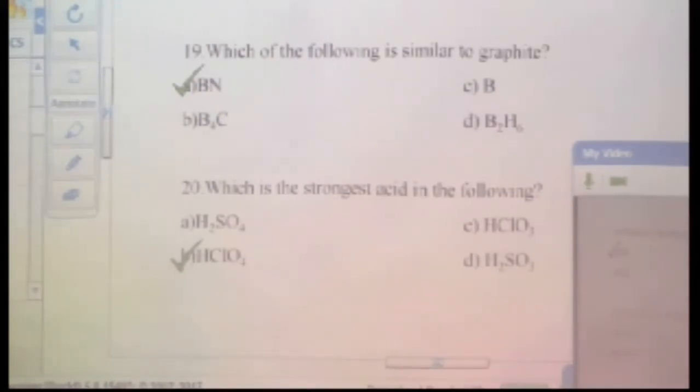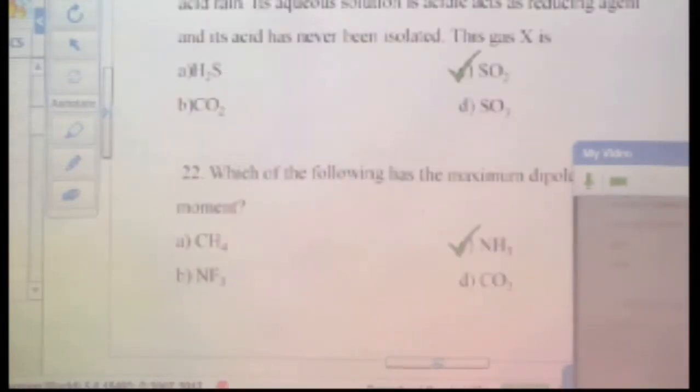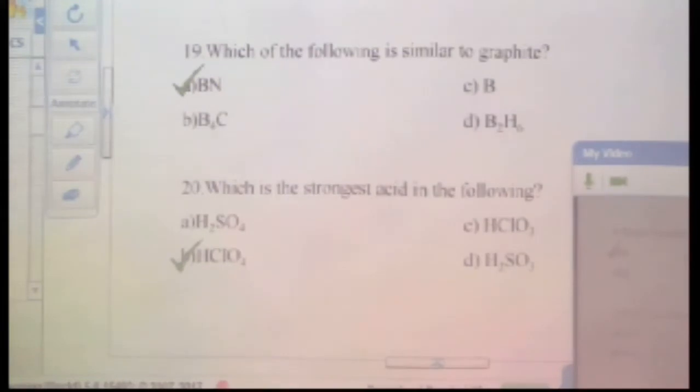Which is the strongest acid in the following? Okay, can you justify? More number of oxygen, right? But also H2SO4 has the same number of oxygen. How would you account for it now? What is the oxidation state of sulfur and chlorine? Sulfur has the oxidation state of +6. What is the oxidation state of chlorine? +7. So you have to take more oxidation state of the central atom, more is the acidic character. So you have to take into account 2 factors, right?